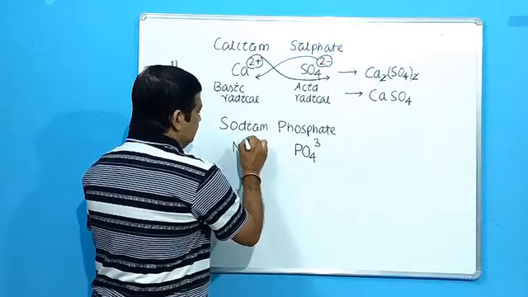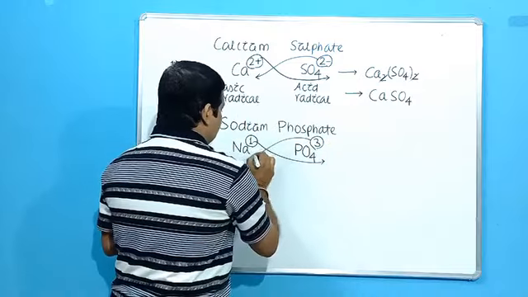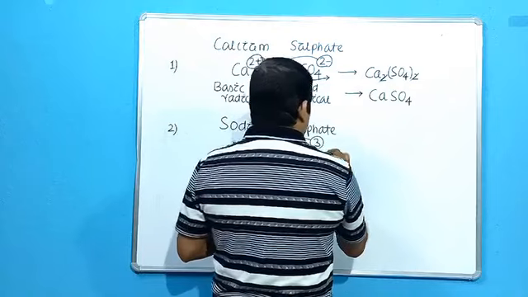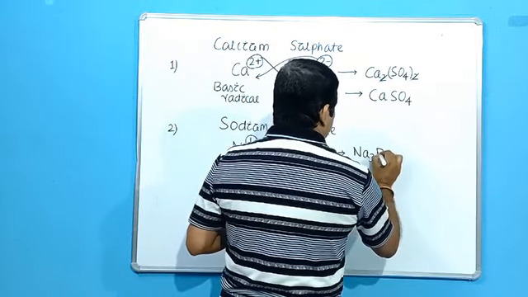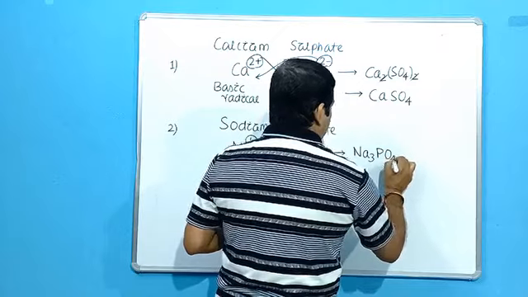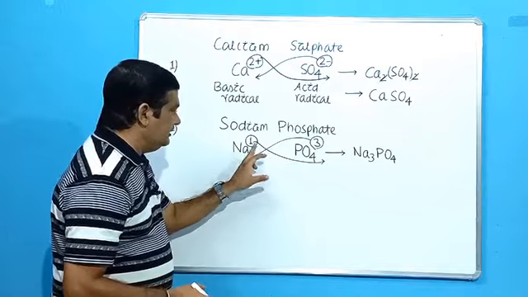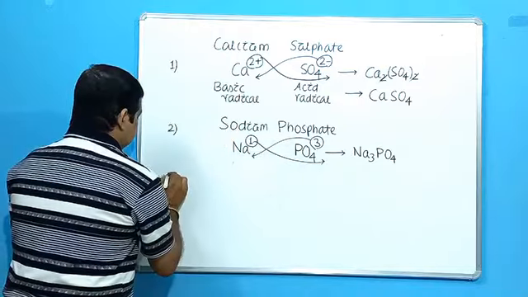Okay. So next we will interchange their positions. 1 will come here, 3 will come here. So what will be the formula of sodium phosphate? Now Na3PO4. 3 comes here, so Na3, and PO4 has only 1, so no change. Sodium phosphate.